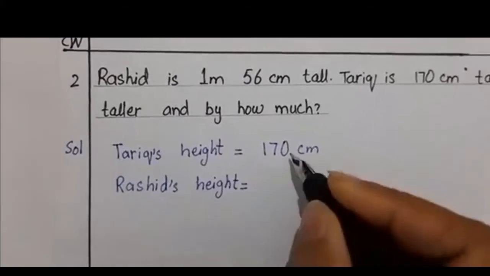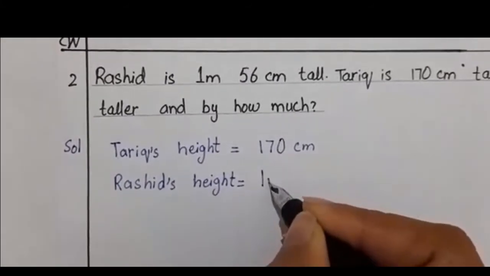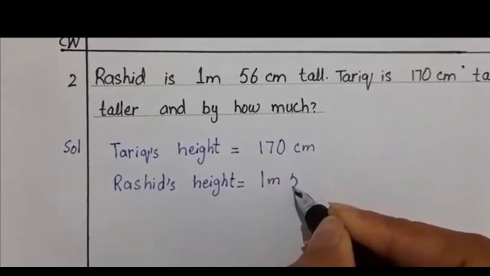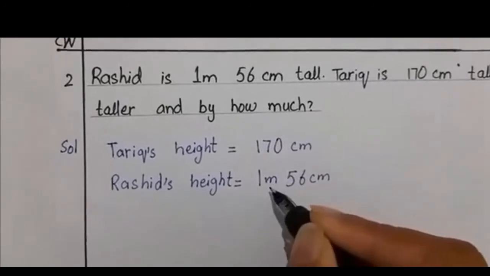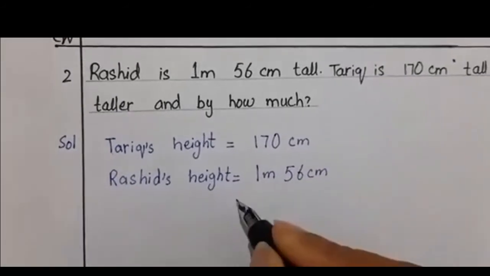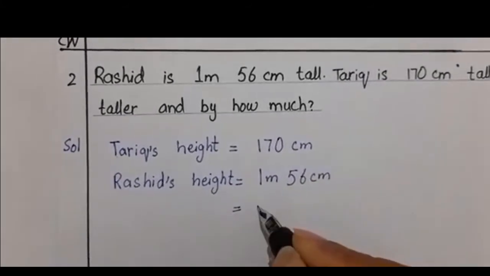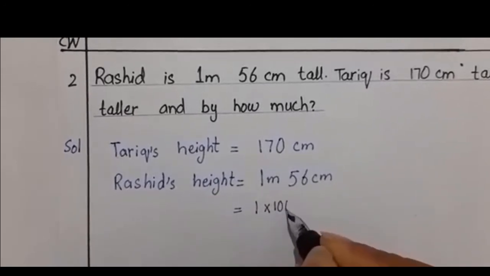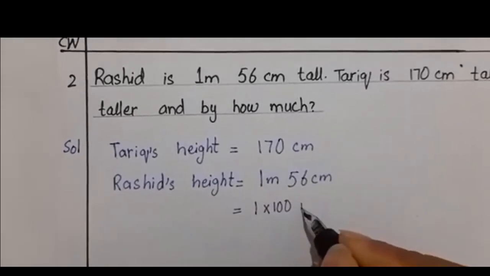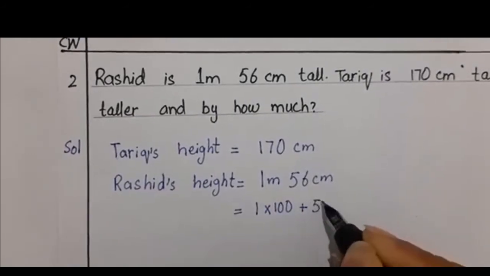Rashid's height is 1 meter and 56 centimeters. So what we have to do, we have to convert this meter into centimeter, and we know 1 meter has 100 centimeter. So 1 multiplied by 100, it will be plus 56.